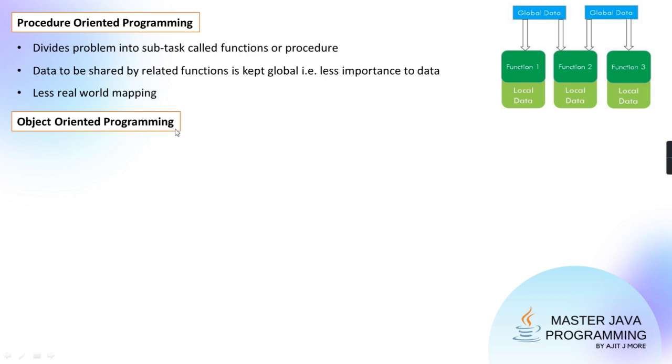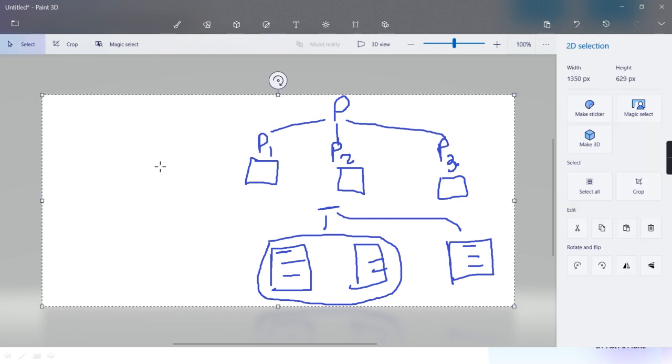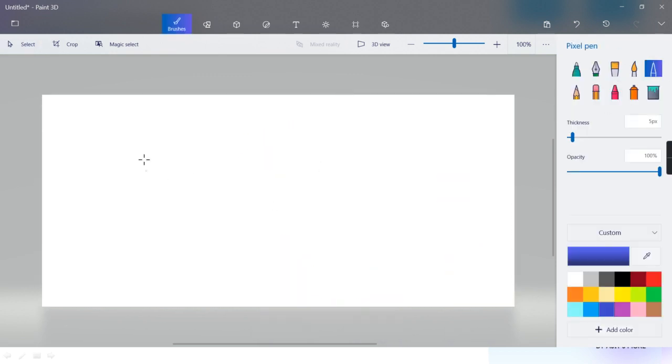Now what is the object oriented programming approach? They try to group the related functions, okay, and their related data. Means the technique should be like that. All the functions which are related, they only should be able to access that data. The unrelated function should not get access to that data. Getting? So object-oriented programming, its main approach is based on two concepts called class and object. We are coming to it in more detail. Now just remember the overview.